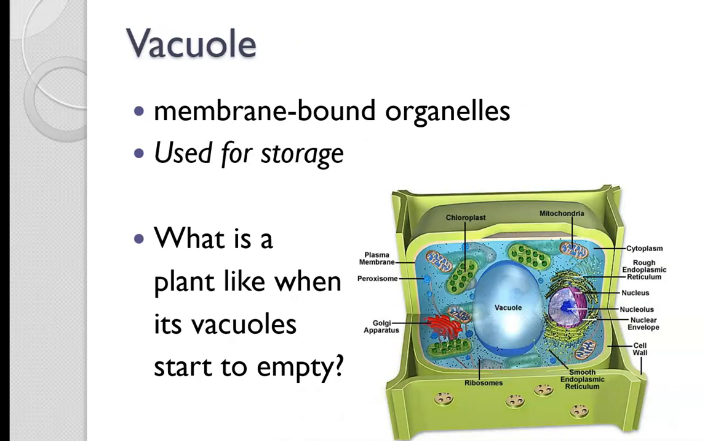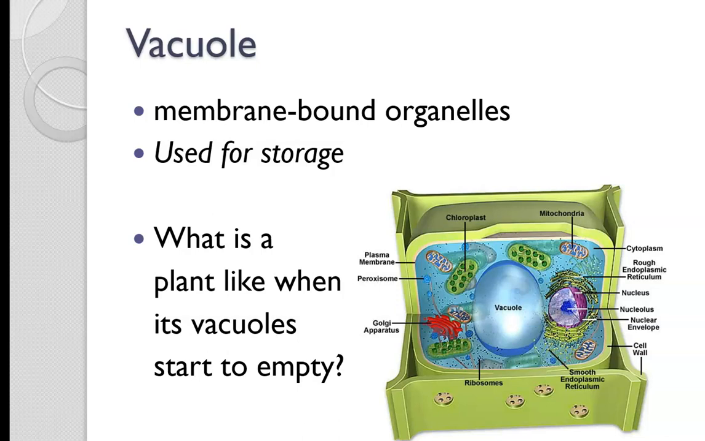The vacuole is a membrane-bound organelle, and it's used for storage. And it's found in both plant and animal cells. But in the plant cell, plants have one large central vacuole, and animal cells have many small vacuoles.